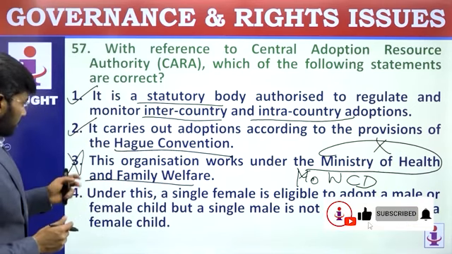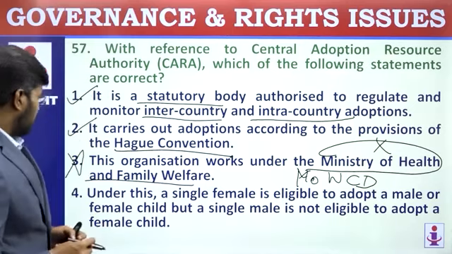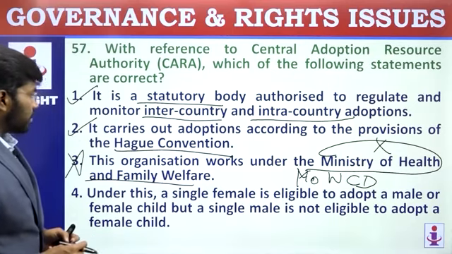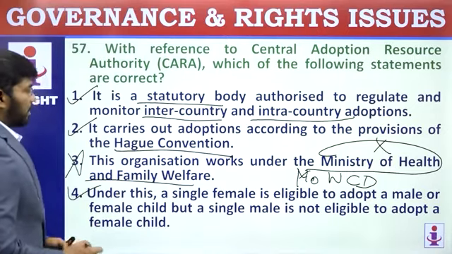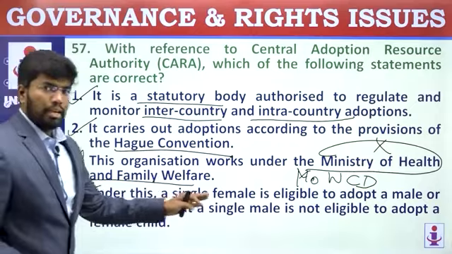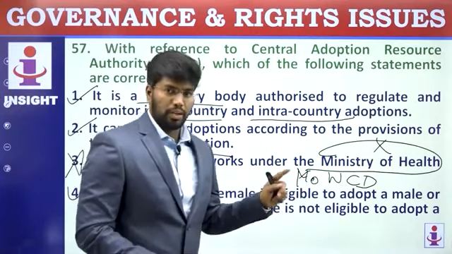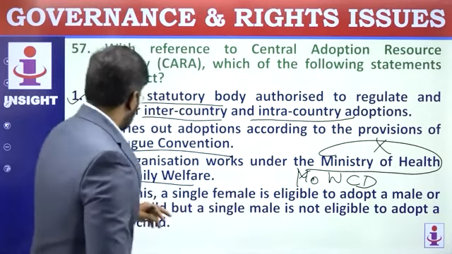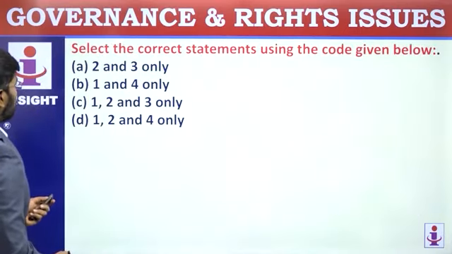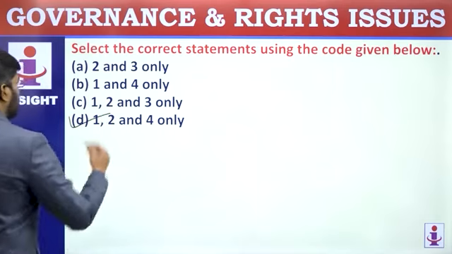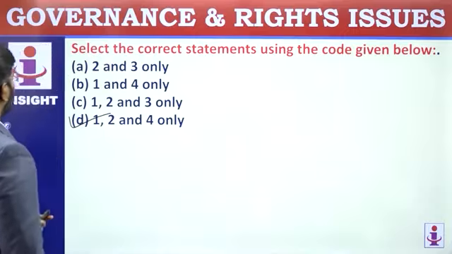Understand this. Under this, a single female is eligible to adopt a male or a female child, but a single male is not eligible to adopt a female child. This is a perfect statement. Female is allowed to adopt both a male and female, but whereas a male is allowed to adopt only a male child. So, third statement is wrong. So, 1, 2 and 4. Option is D. They are asking for the correct statements. Let's move on to the next question.